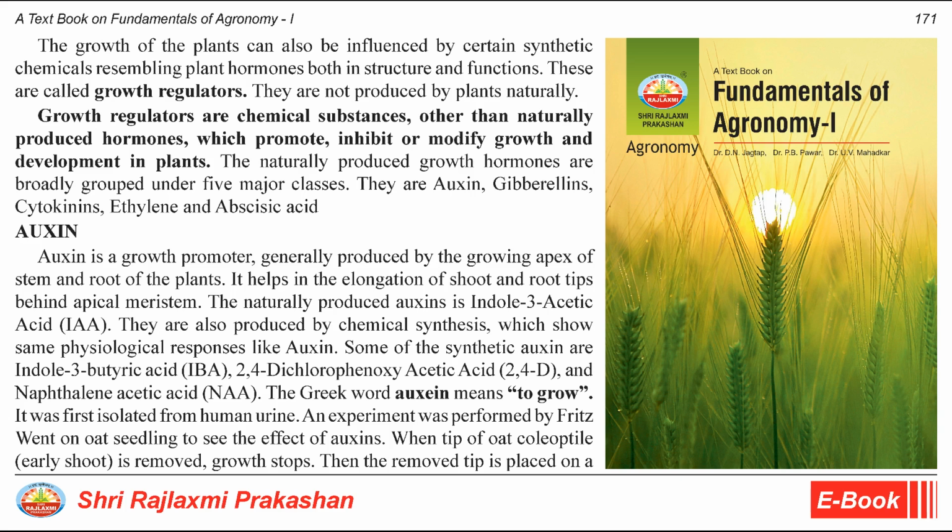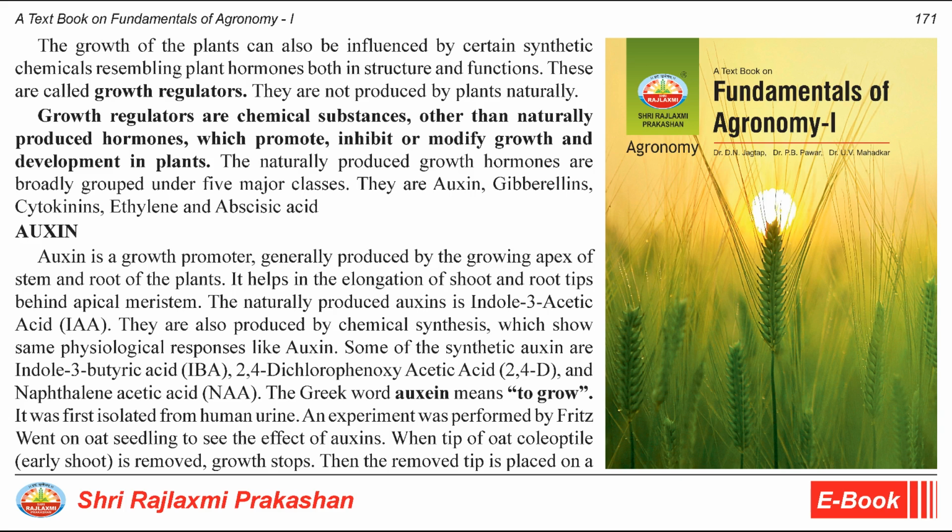The naturally produced growth hormones are broadly grouped under 5 major classes. They are auxin, gibberellins, cytokinins, ethylene and abscisic acid. Auxin. Auxin is a growth promoter, generally produced by the growing apex of stem and root of the plants. It helps in the elongation of shoot and root tips behind apical meristem.